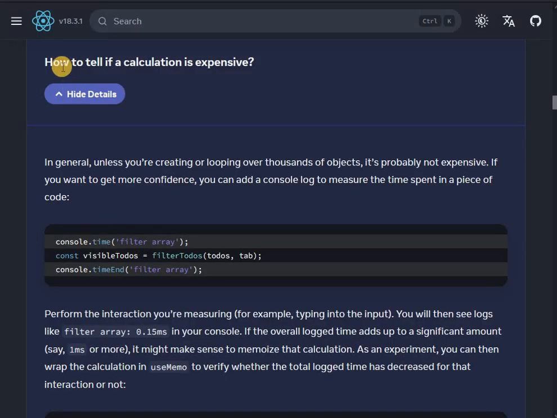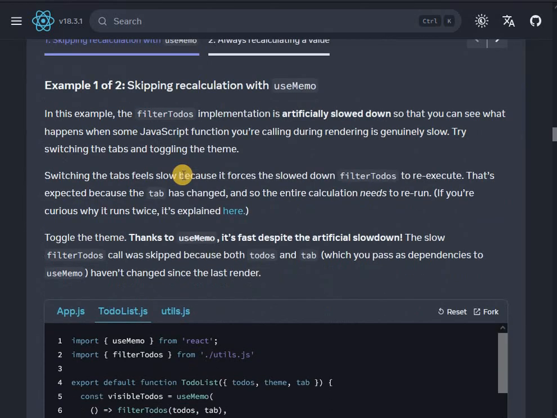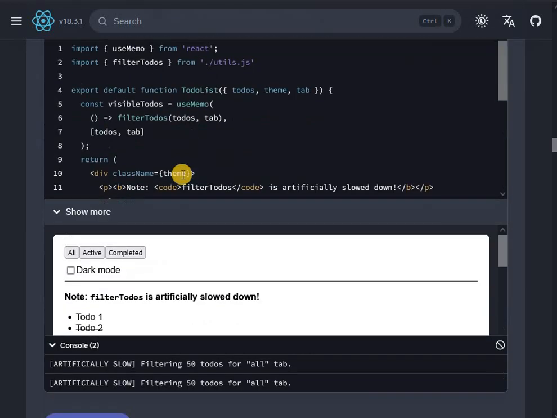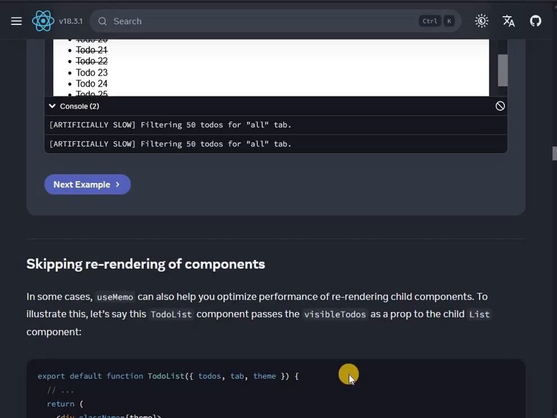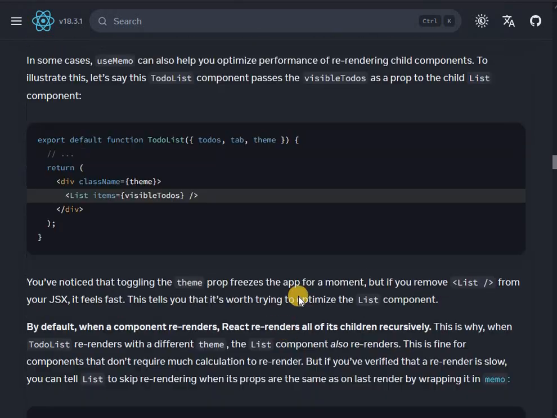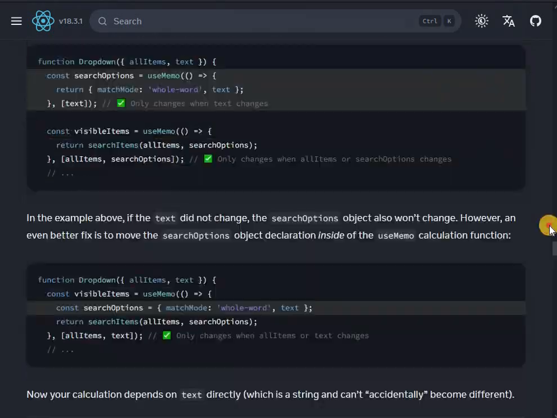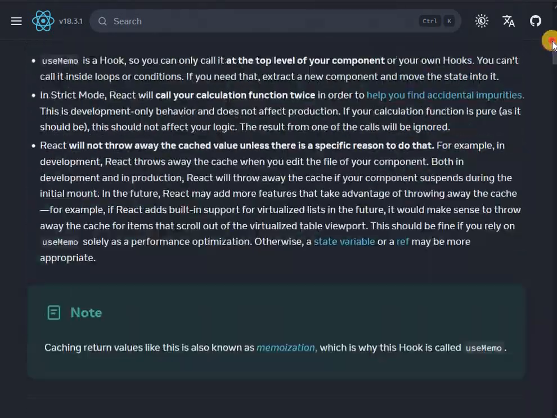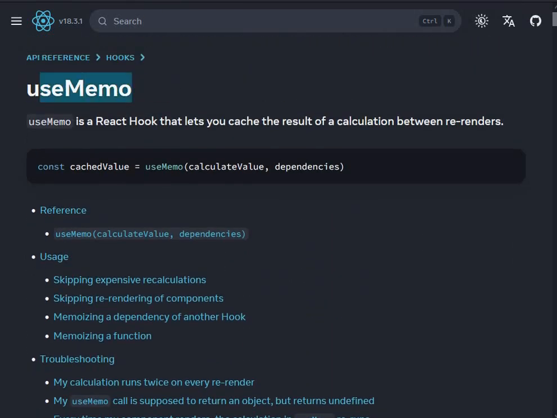Let's open the profiling. How to tell if a calculation is expensive. So this is covering more the useMemo use cases, but I guess I'm going to skip that because React 19 will come soon, and then we will be able to ignore this and just use React compiler in most cases.